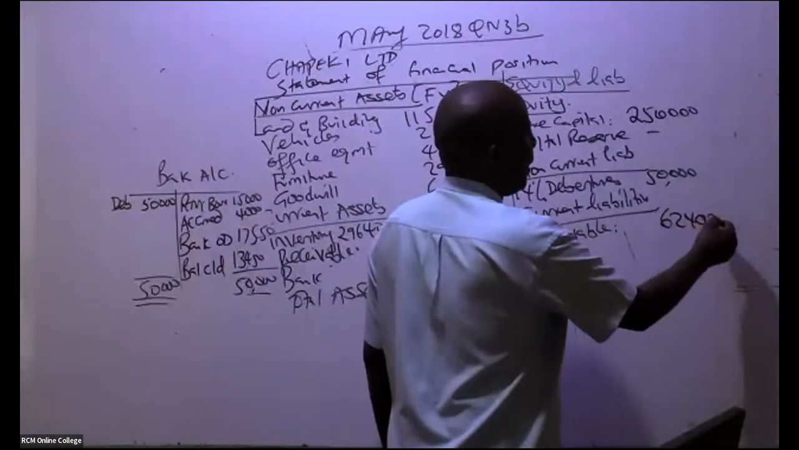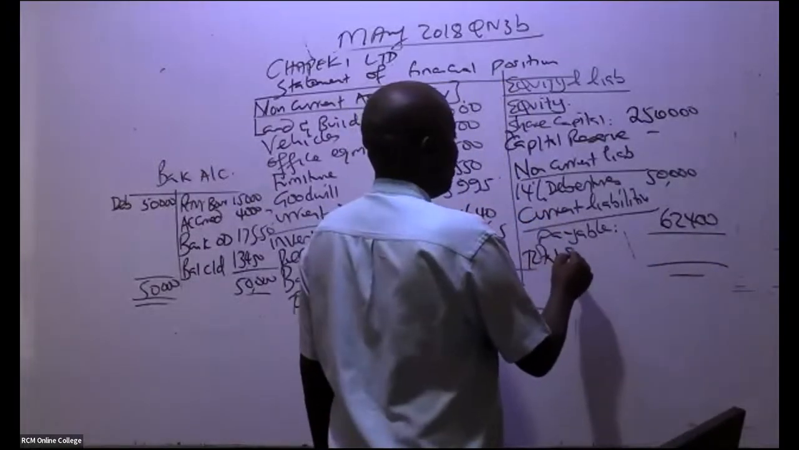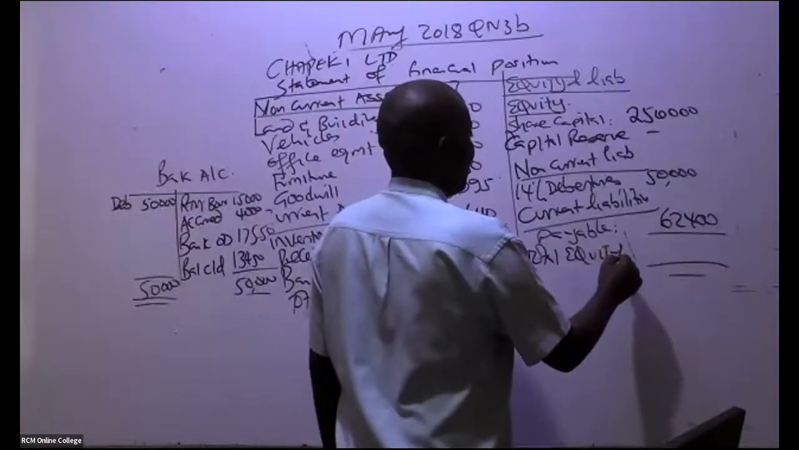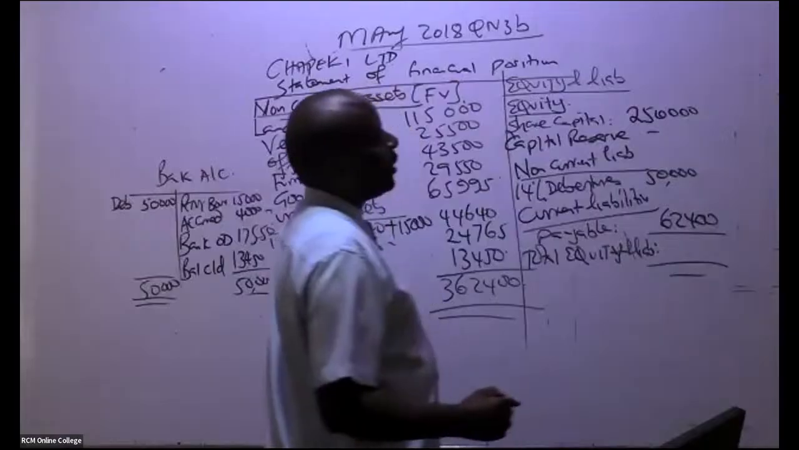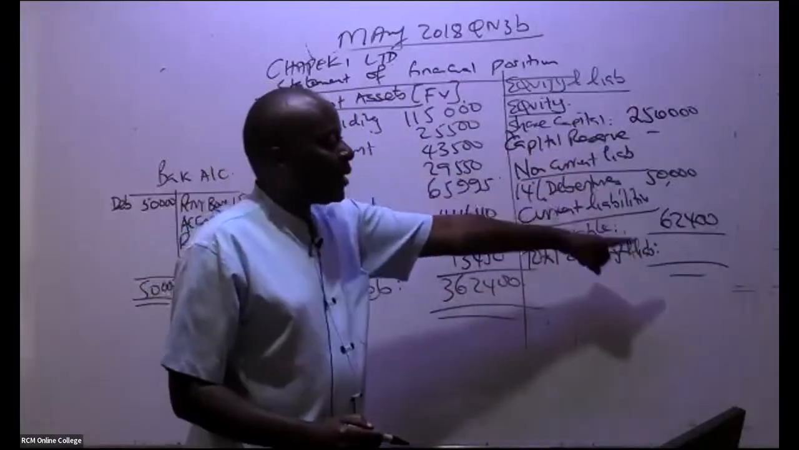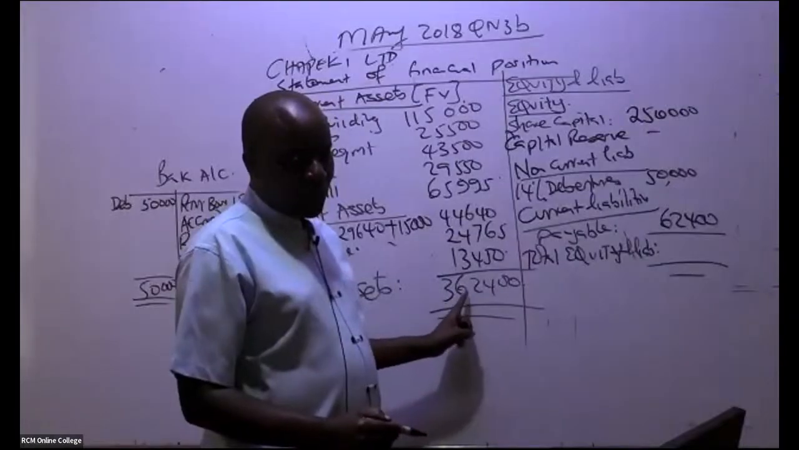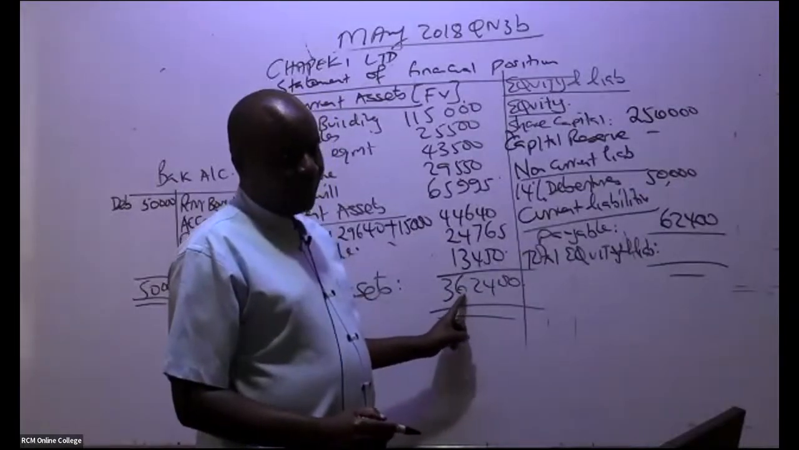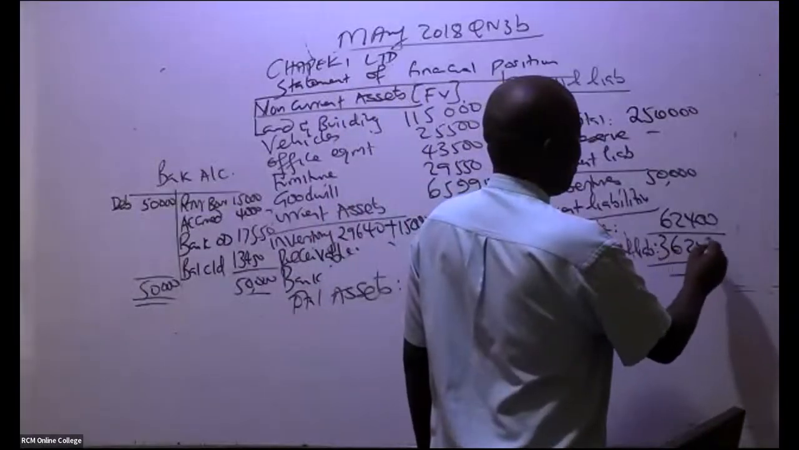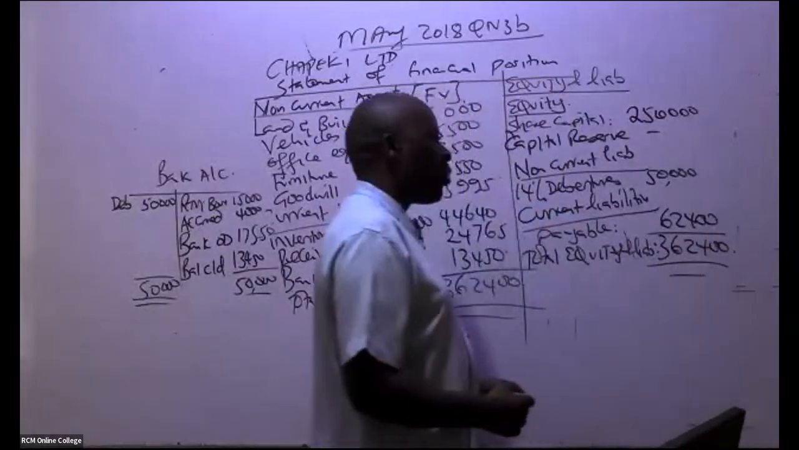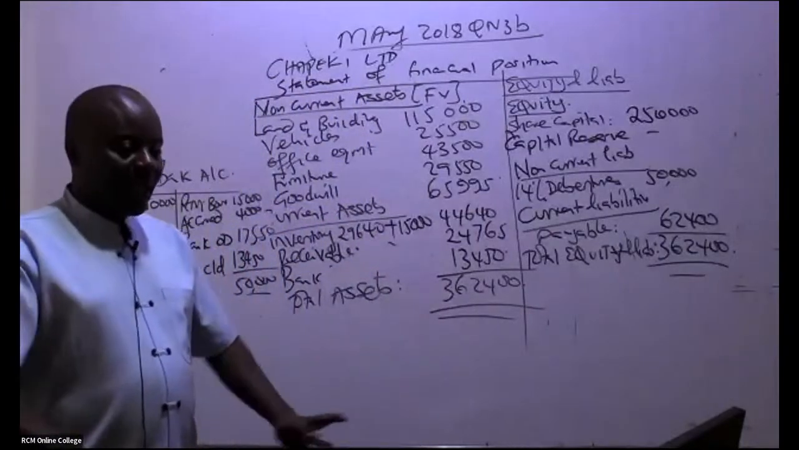So come here and combine total equity and liabilities. How much do we have there? You take this plus this plus this. If you are accurate, then it should add to this 362,400. So we have here 362,400, and it has balanced.